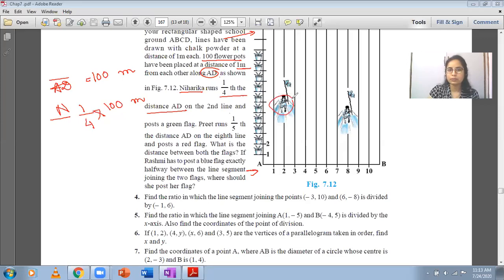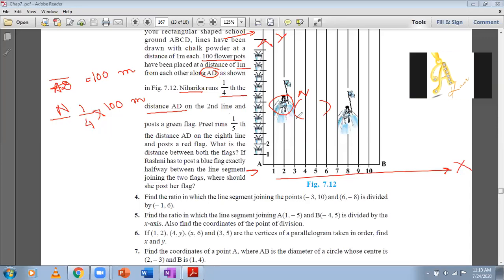If this is the first person, if this is Niharika, can you tell me what is her position? If we look at the ground, this is your x-axis and this over here is your y-axis. This acts as the y-axis. Can you tell me what will be the coordinates for Niharika? Ma'am, 2:5.